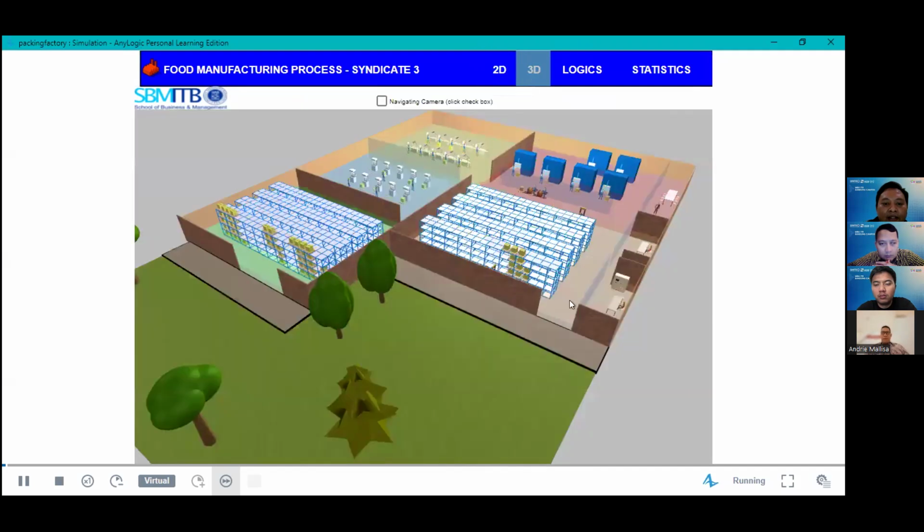This is the 3D view, and the manufacturer runs smoothly without the storage being full. Okay, I think that's all for the simulation. The result and the analysis will be delivered by Pak Andri.